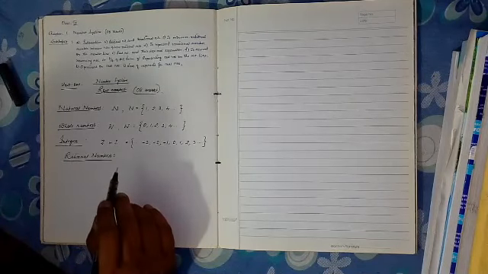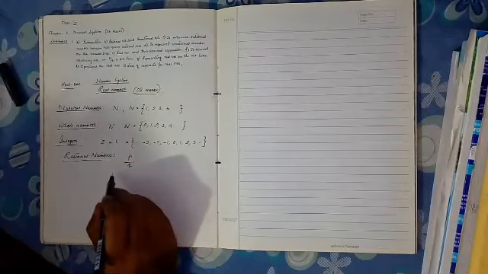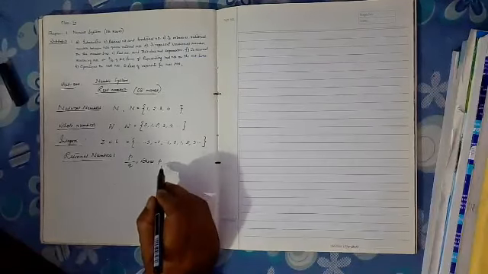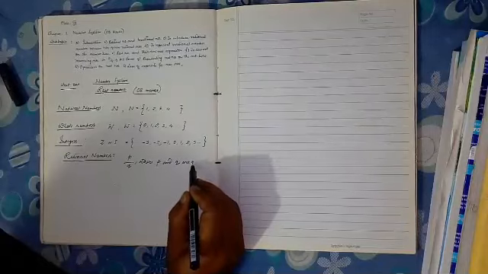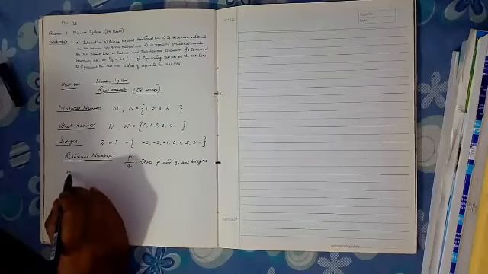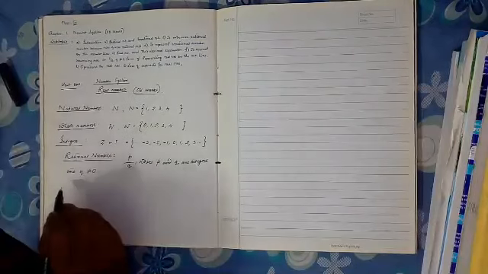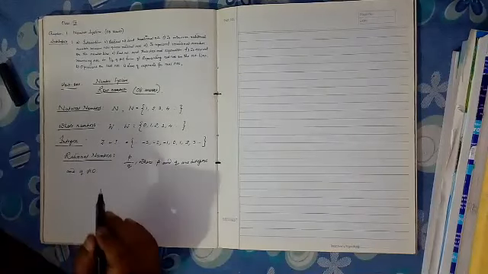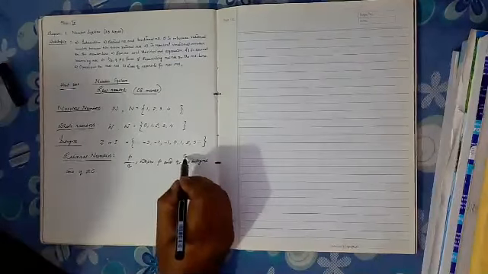Numbers which can be written in the form of P by Q, where P and Q are integers, and denominator Q not equal to 0, and P and Q are co-prime integers.